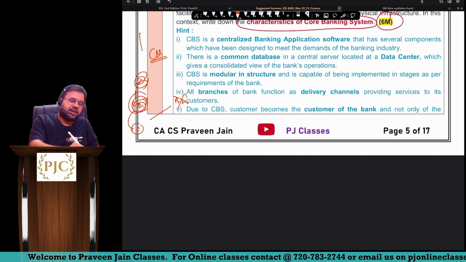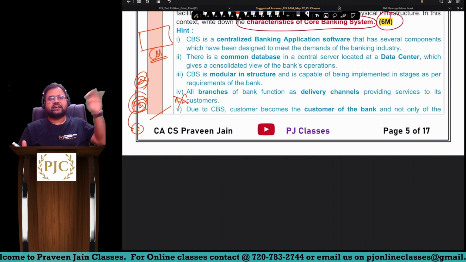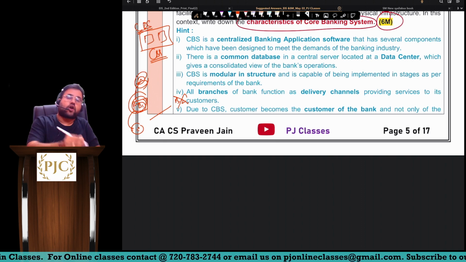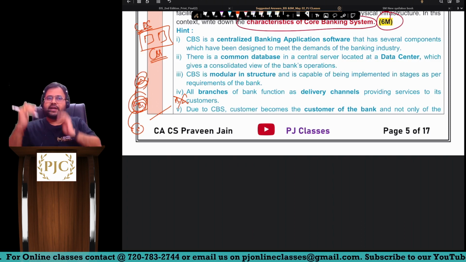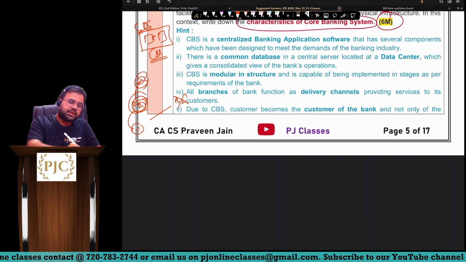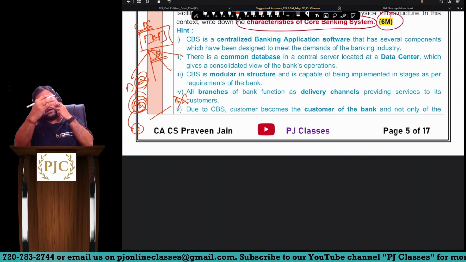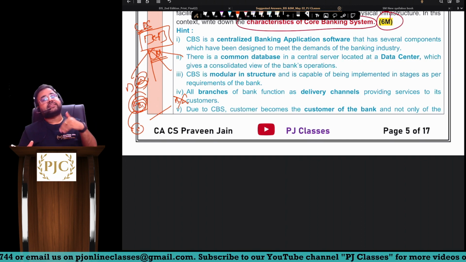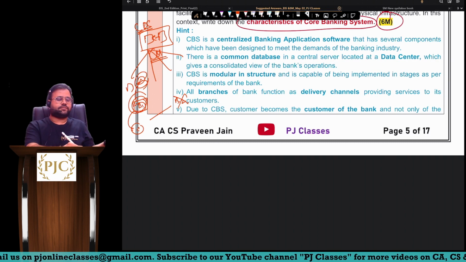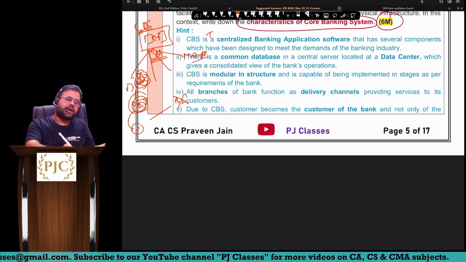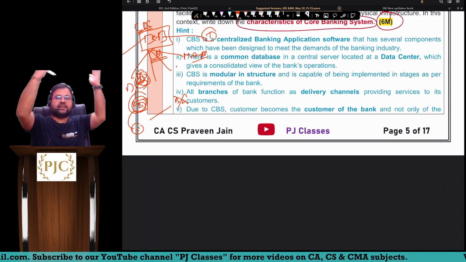What we have done, we have created one centralized data center. In that centralized data center, we have a common application software and common databases. Now this application and database is used by all the branches. This CDC, centralized data center, is accessed by all the branches, sir. All mobile apps, telephone banking, everything is connected to this centralized data center.